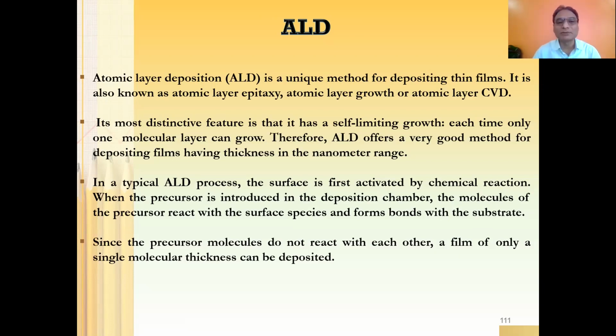This is the beauty of this system. Its most distinctive feature is self-limiting growth. Each time only one molecular layer can grow, and therefore ALD offers a very good method for depositing films with thickness in the nanometer range.